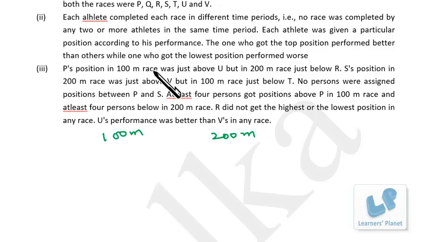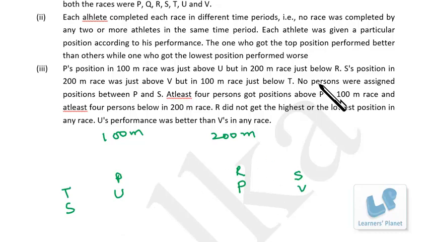Now P's position in 100-meter race was just above U, but we don't know the position of P, so I just write P and U like this. P's position is just above U, but in 200-meter race just below R. Okay, so R and P. S's position in 200 race was just above V. So in 200 it is SV combination, and in 100 meter it is TS combination. Where to fit, I don't know, that's why I'm writing it separately.